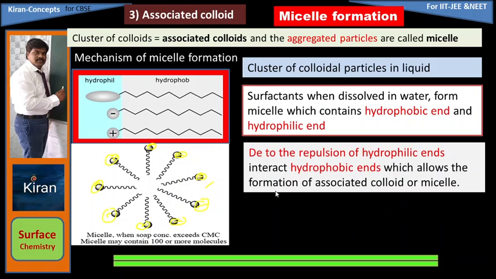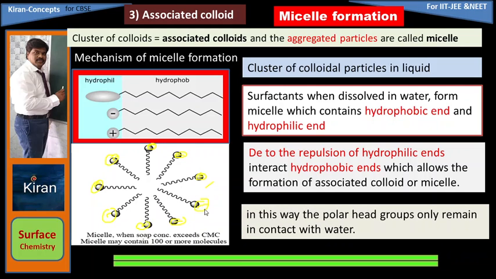Due to the repulsion of hydrophilic ends, the hydrophobic ends interact, which allows the formation of an associated colloid or micelle. These are repelling, and while repelling, they all close together to form a cluster. Negative repelling negative. Due to the repulsion of hydrophilic ends, the hydrophobic ends join with each other, forming an associated colloid or micelle. In this way, only the polar head groups remain in contact with water.